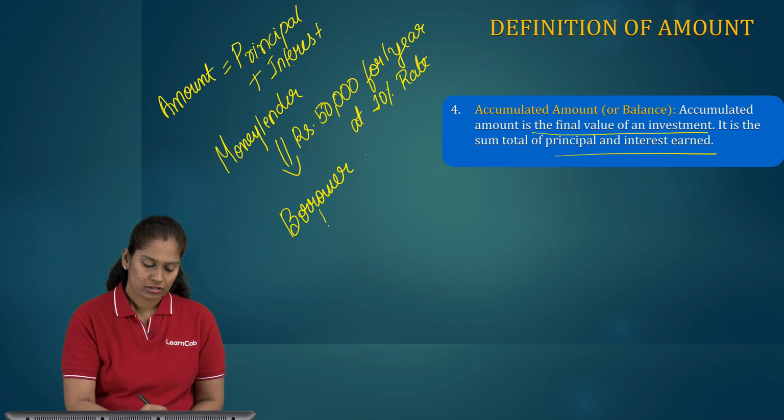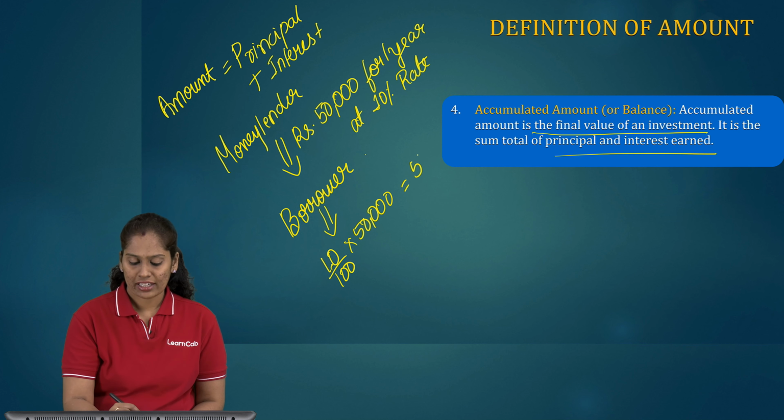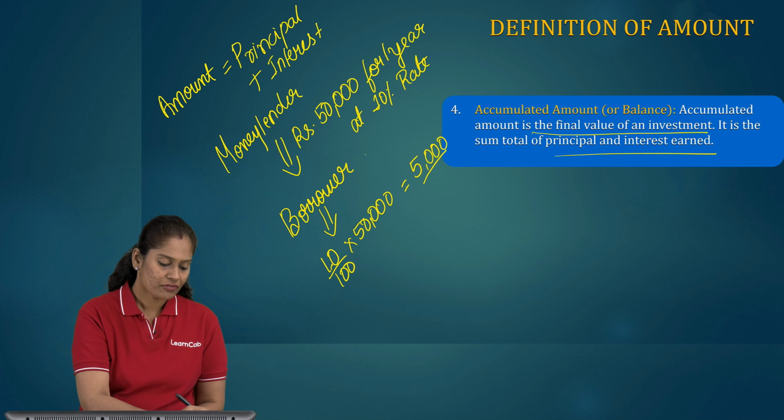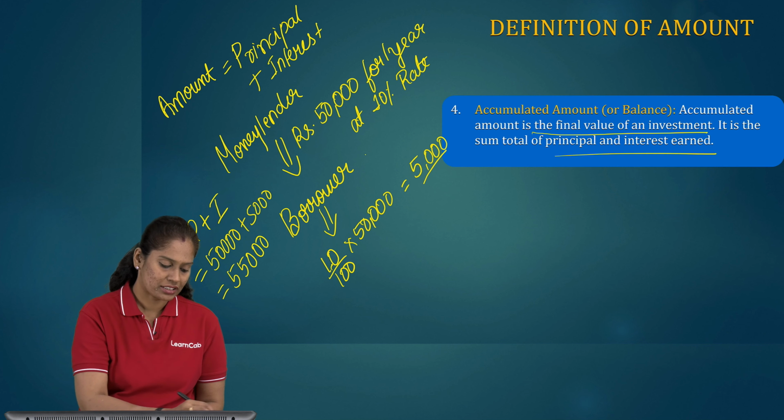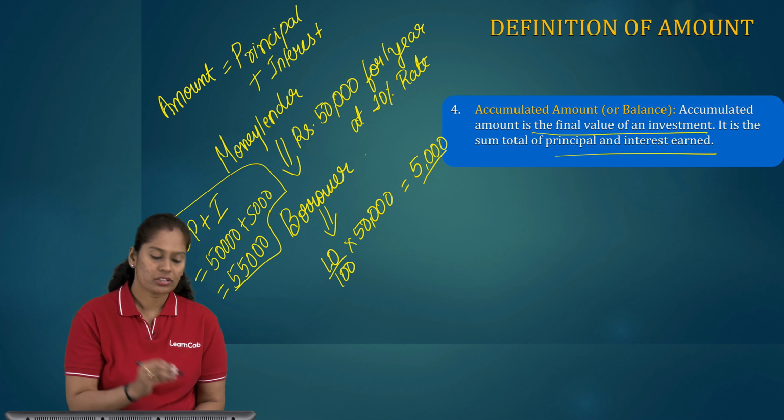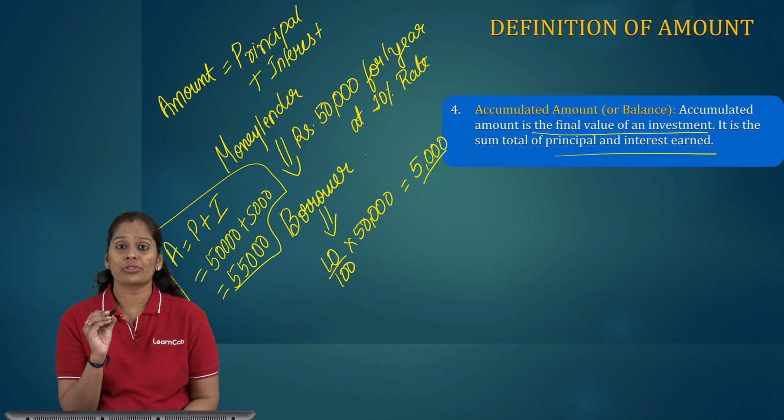So rupee 10 upon 100 into 50,000 gives me 5,000 interest. So my final amount will be principal plus interest, that is 50,000 plus 5,000, which gives me 55,000 rupees. So my final amount is going to be 55,000 rupees.